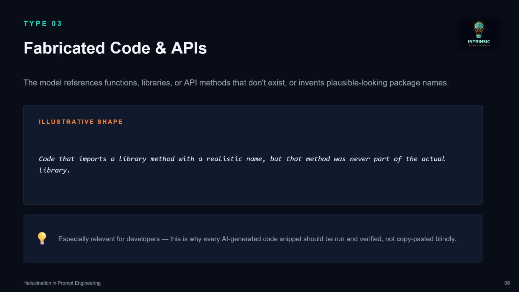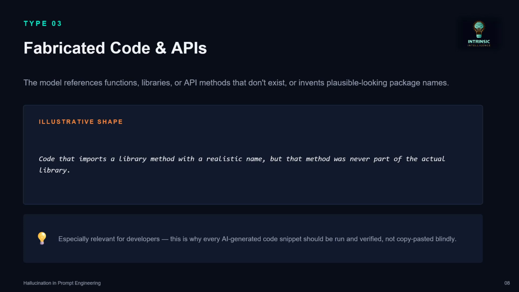Type 3: Fabricated code and APIs. Code that imports a library method with a realistic name, but that method is not part of the actual library. The model references functions, libraries, and API methods that don't exist, or invents plausible-looking package names. So the fabricated code looks like it imports some library, but changes the information. There is one concept from AI agents here, a design pattern called reflection. Suppose we create code with one model; we ask another model to review it before pushing it.